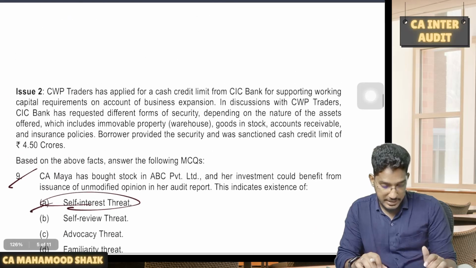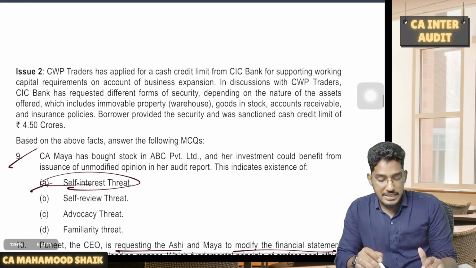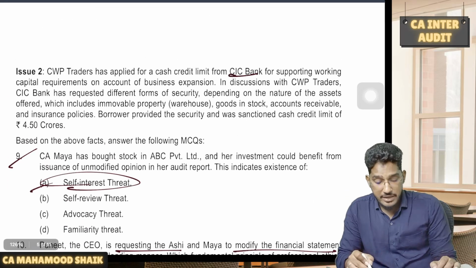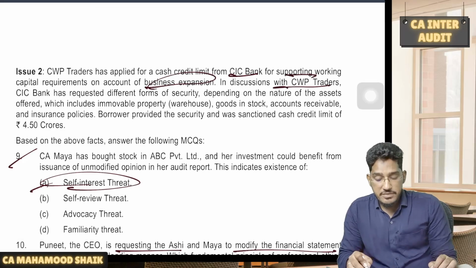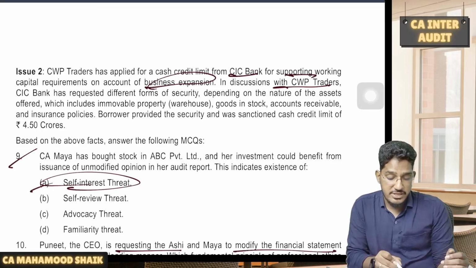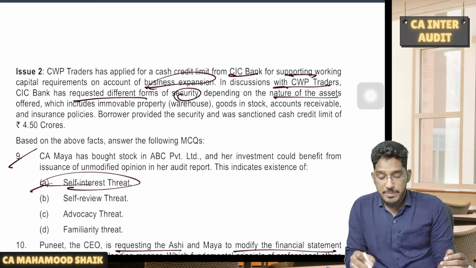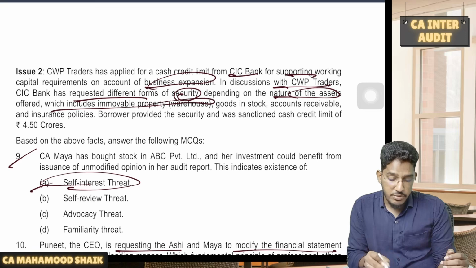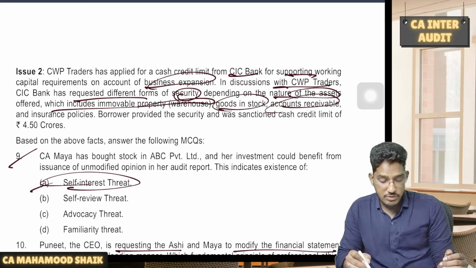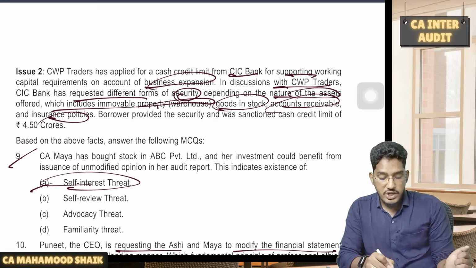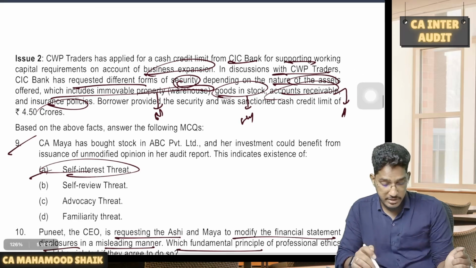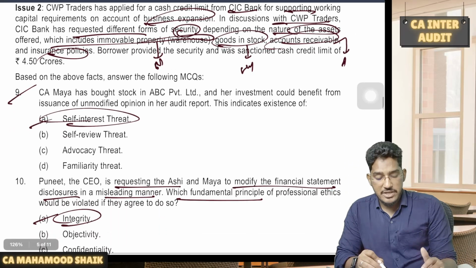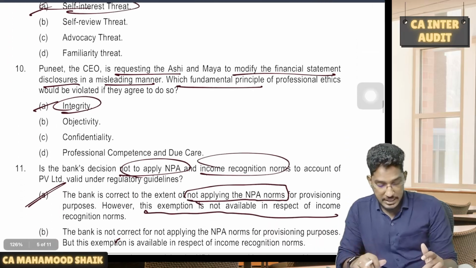Next one. CWB Traders has applied for a cash credit limit from CIC Bank for supporting working capital requirements on account of business expansion. In discussion with CWB Traders, CIC Bank has requested different forms of security depending on the nature of the assets, which included immobile property like warehouse, goods in stock, accounts receivable, insurance policies. If you are giving immobile property, we will create mortgage. If you are giving stock, hypothecation; accounts receivable, assignment; insurance policies is also assignment. Borrower provided the security and was sanctioned the cash credit of 4.5 crore.